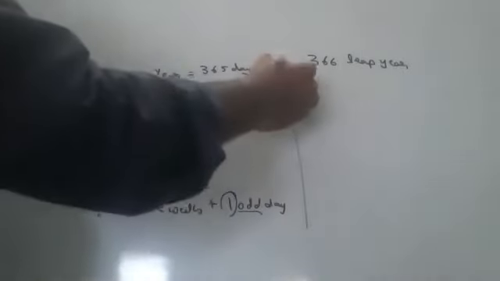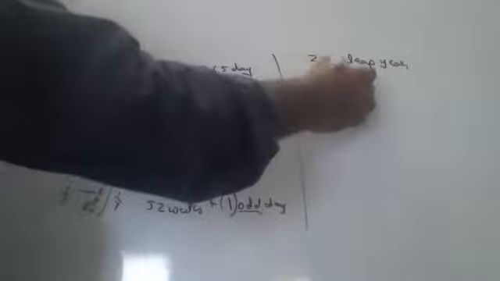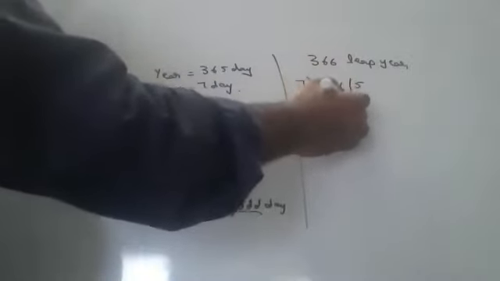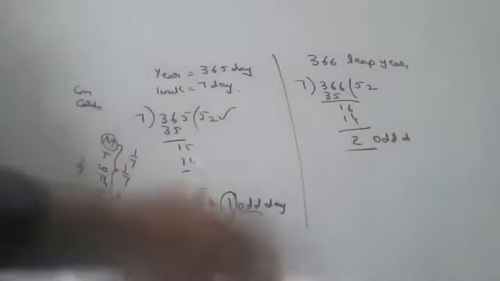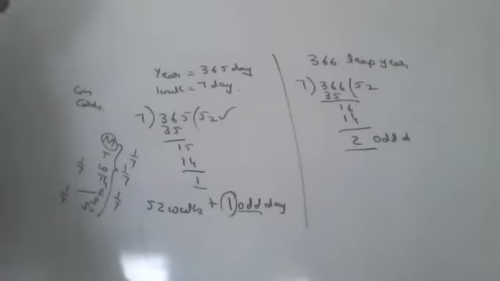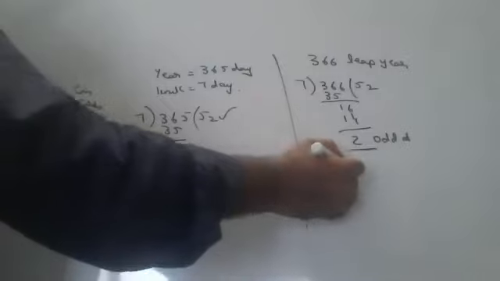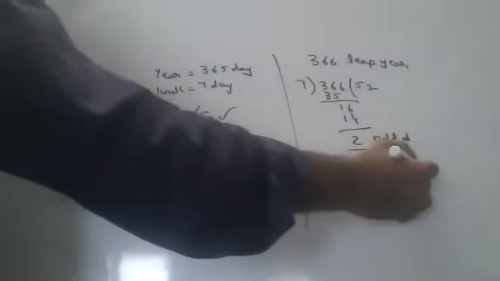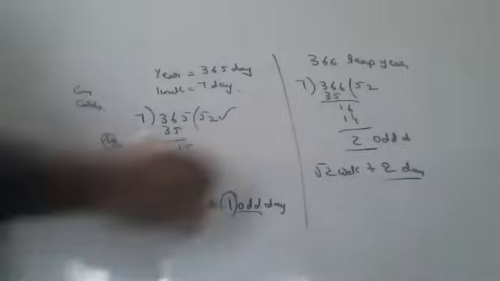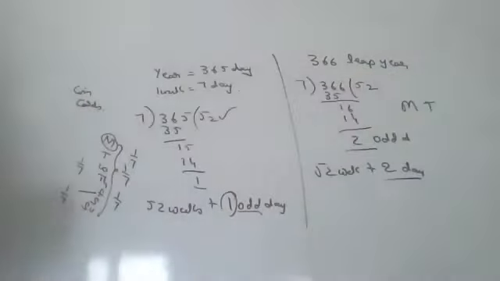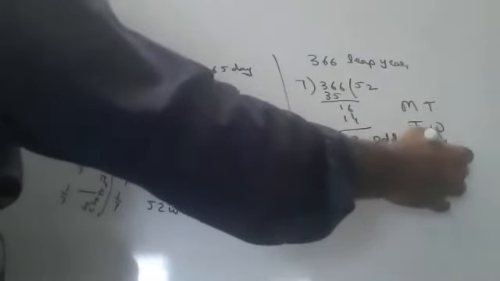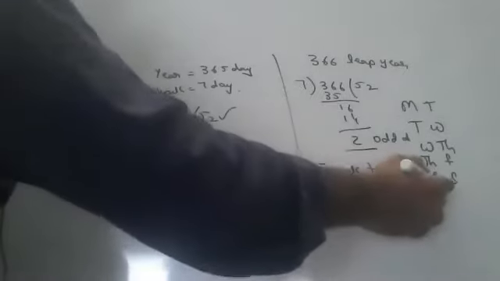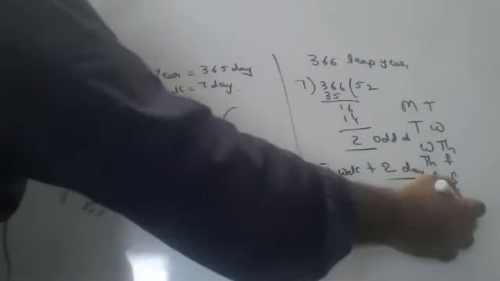Now here you see, children. 366 divided by 7: 7 5s are 35, 7 2s are 14. Here 2 odd days are left over, children. After 52 complete weeks are over, 2 days are left. The 2 days can be Monday, Tuesday; Tuesday, Wednesday; Wednesday, Thursday; Thursday, Friday; Friday, Saturday; Saturday, Sunday; Sunday, Monday. It can be anything.